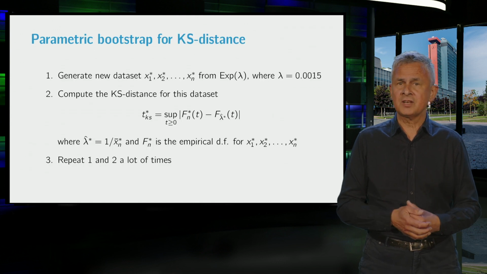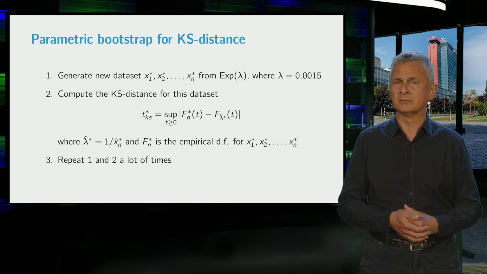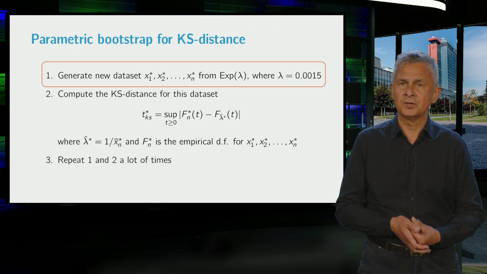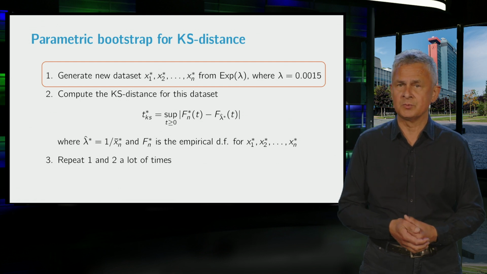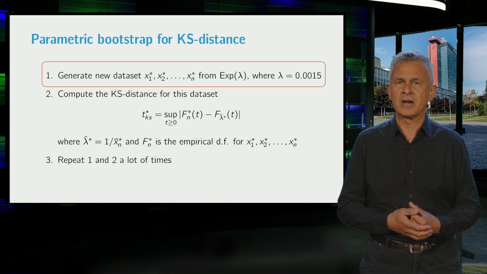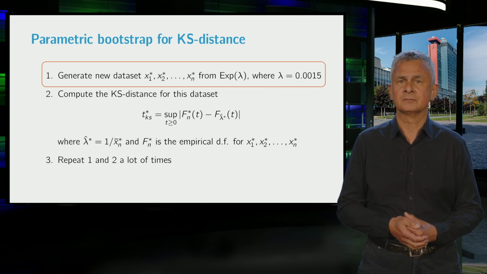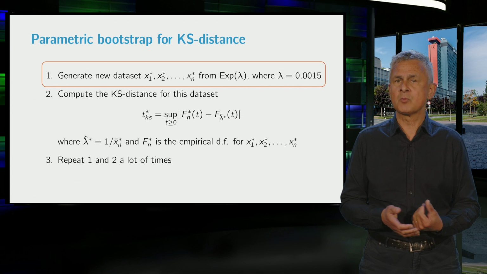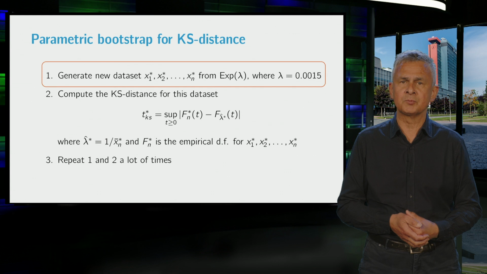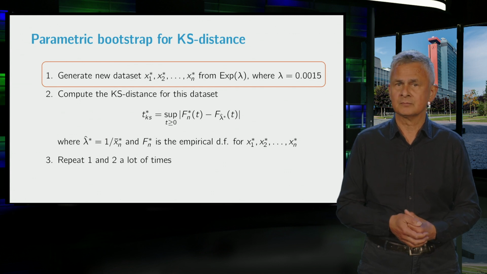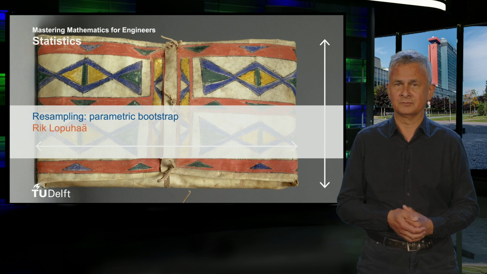Now, the resampling scheme to approximate the distribution of the test statistic is called the bootstrap. And because under the null hypothesis we generated the new datasets from an exponential distribution, which is characterized by a parameter lambda, it's called the parametric bootstrap. The situation becomes more complex if there is no particular parametric probability distribution to generate from. An example of such a situation is discussed in the next video. See you then.